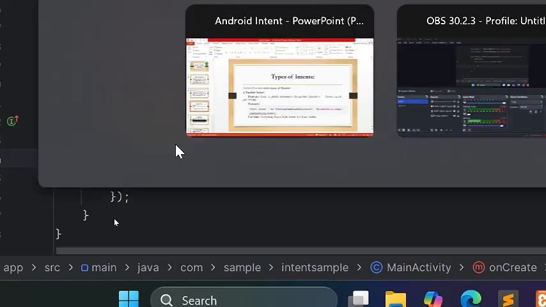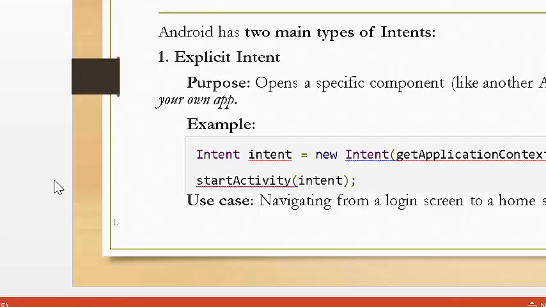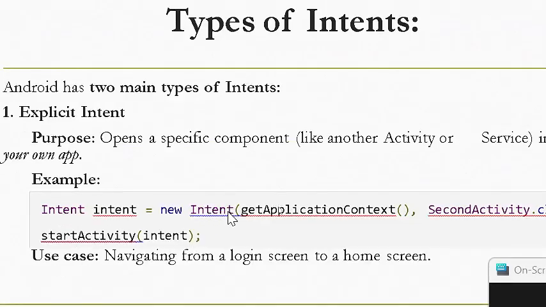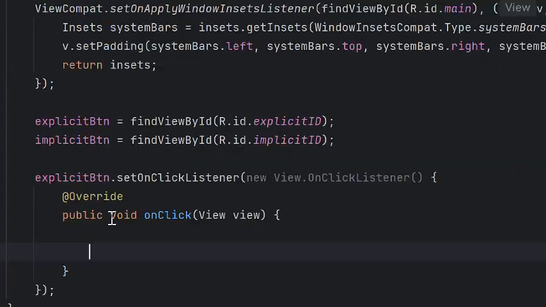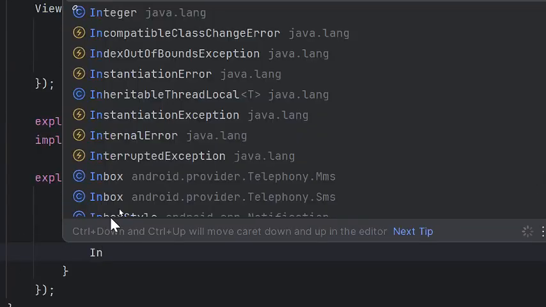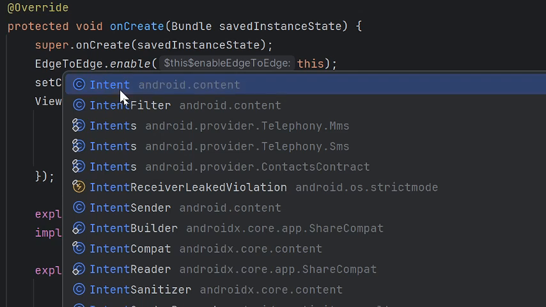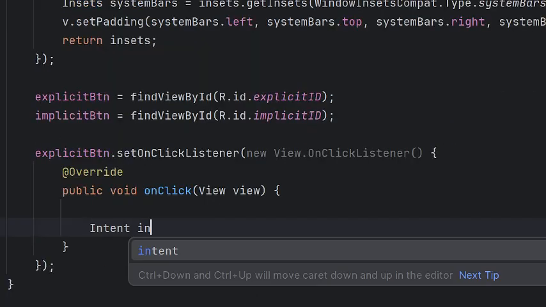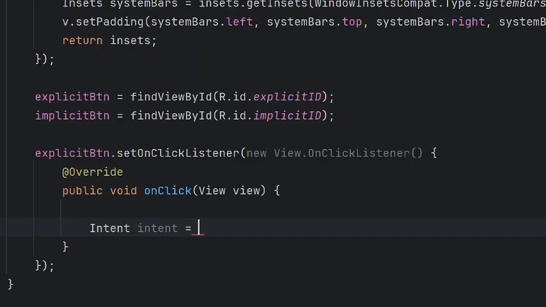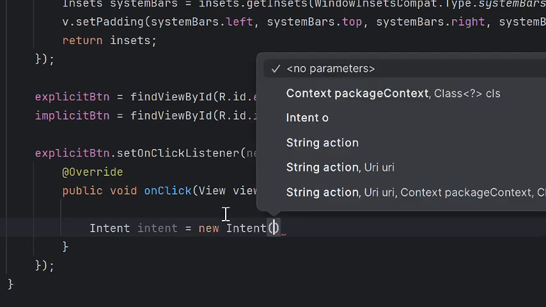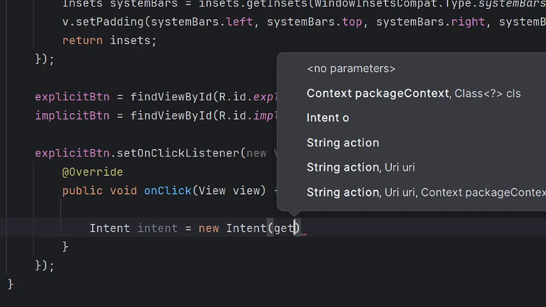So the code for the explicit intent here is Intent. This will hold a new object, create a new object, Intent. Then pass the getApplicationContext.